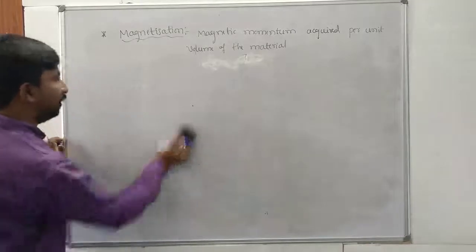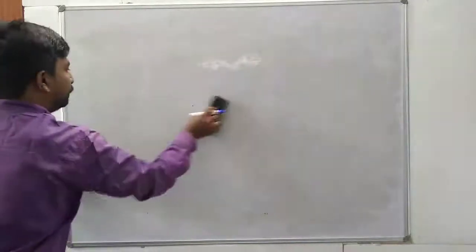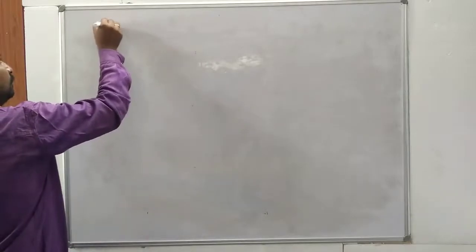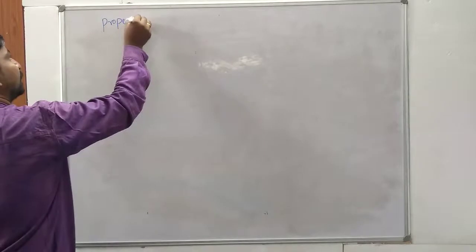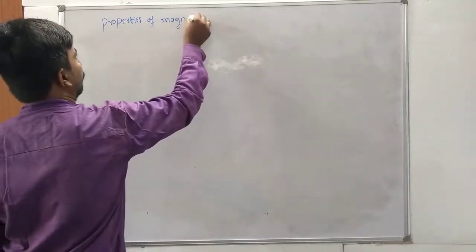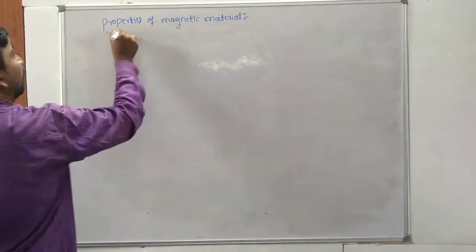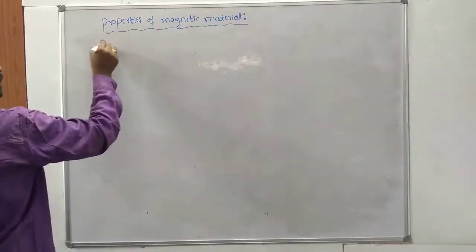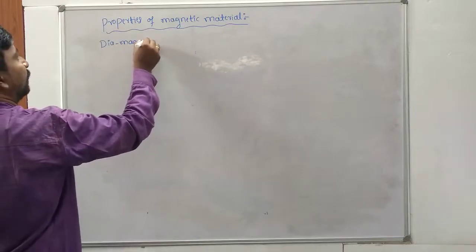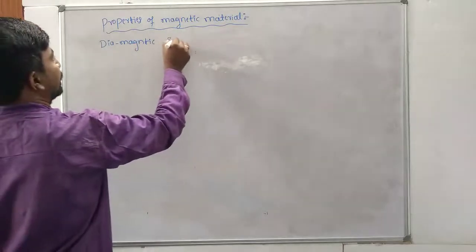So properties of magnetic material, one by one. First one, diamagnetic substances.